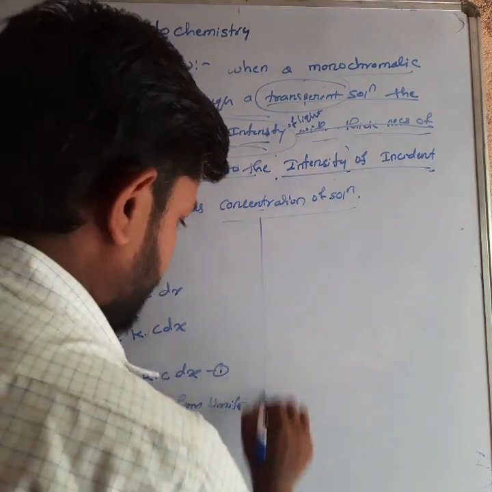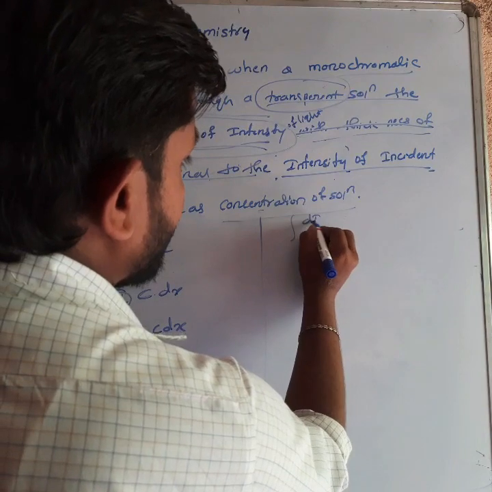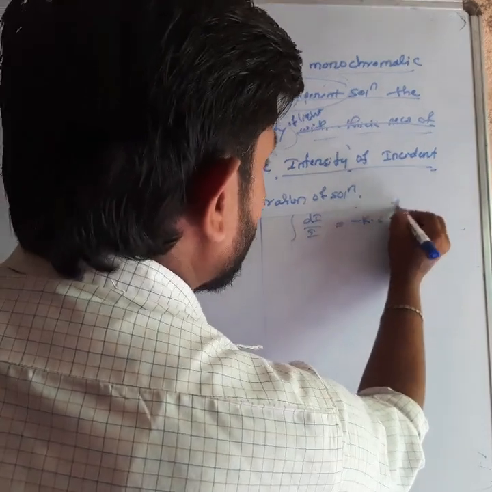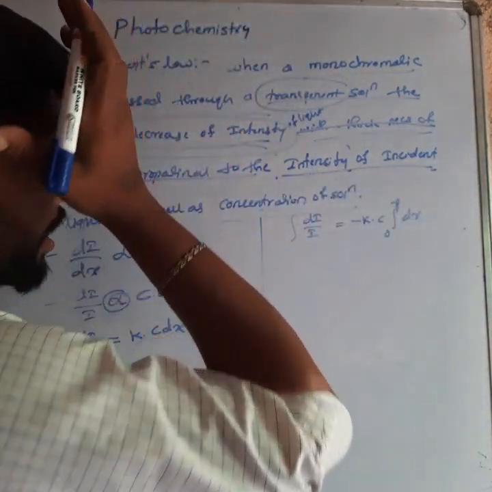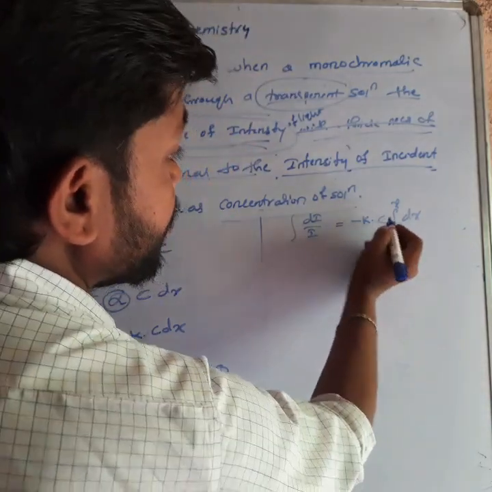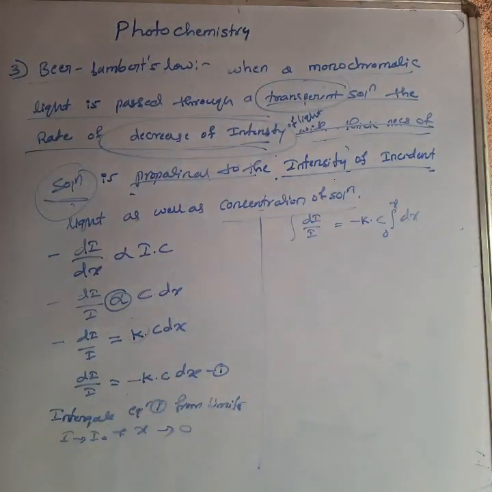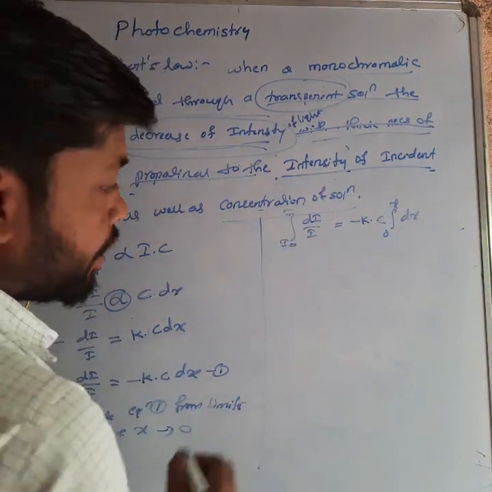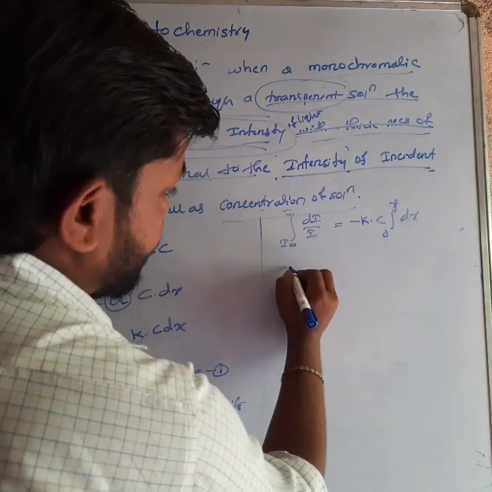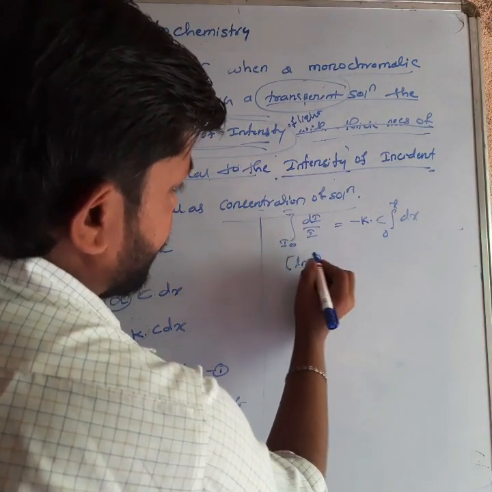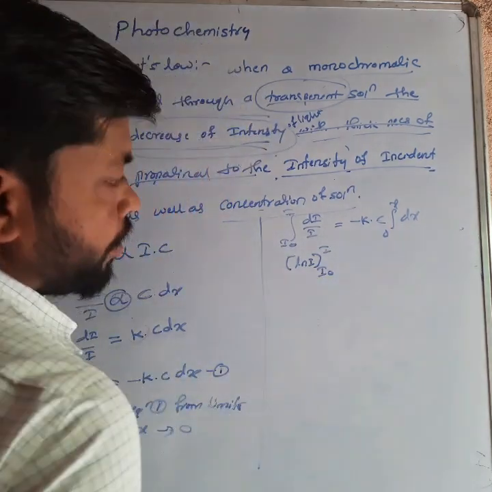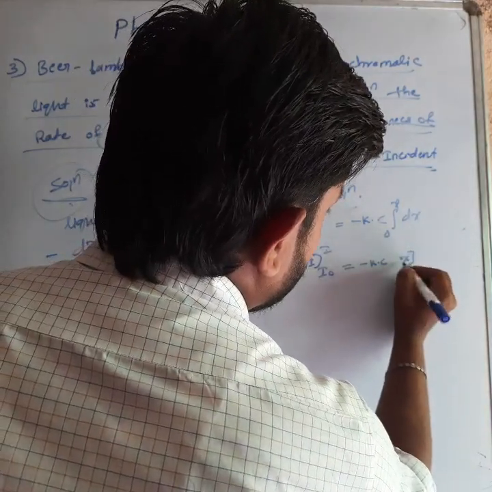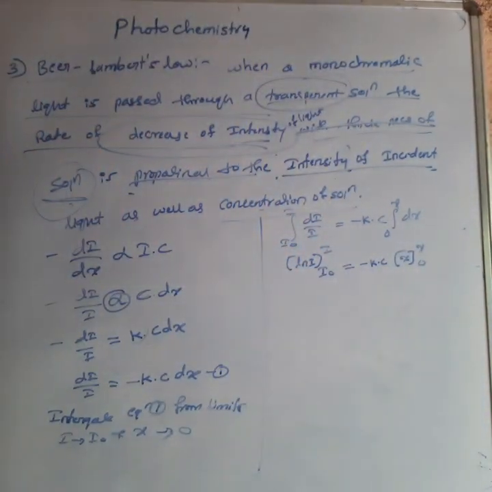Here, upon integration of dI by I equal to minus k into C integration of x to 0 dx. Here k is one constant and C, the concentration, is also constant. So integration from I to I naught of 1 by I gives ln I from I to I naught, equal to minus k into C into x, since integration of dx is x.